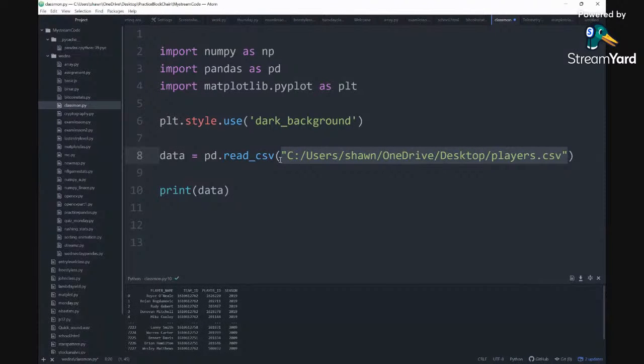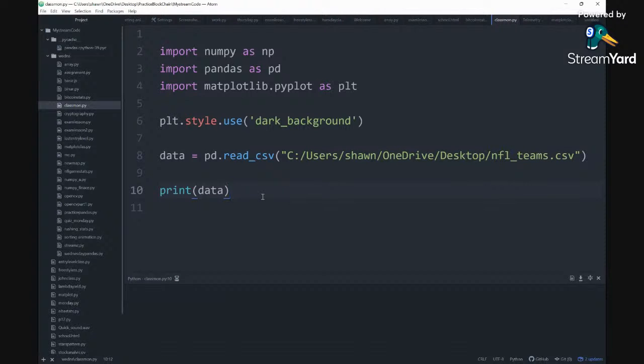So let me take this out for NFL teams. Let me see if I have some better data here that we can import into our graph. Let me run it. All right, so let's just use this.